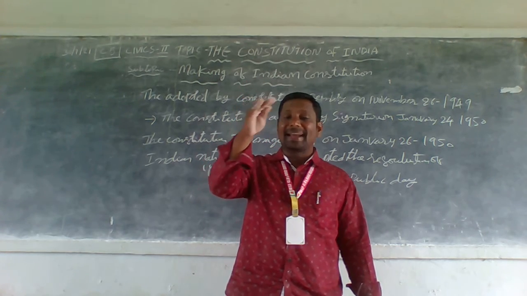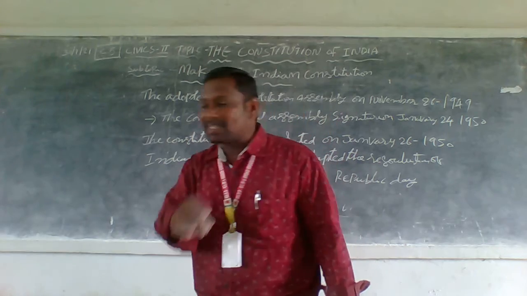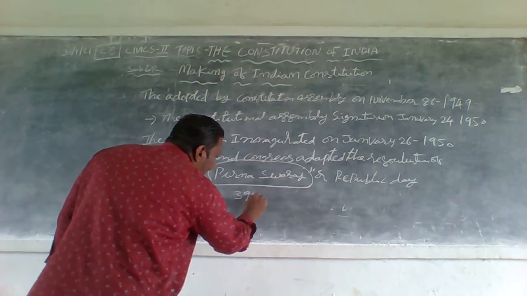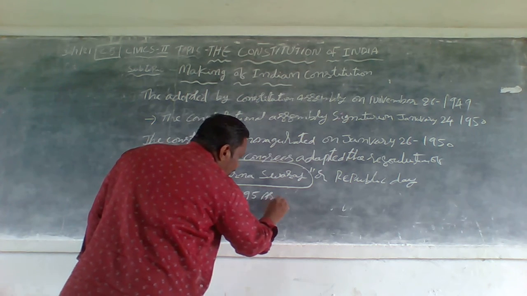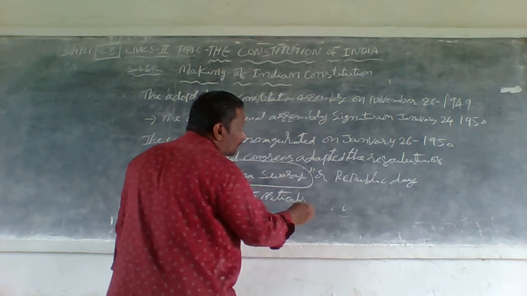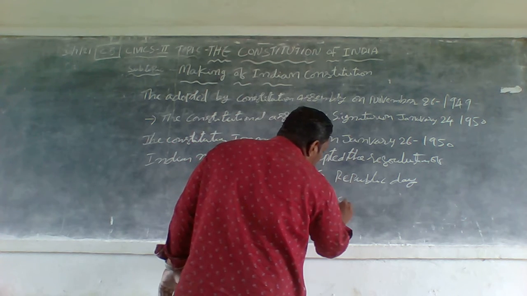Totally, the Indian Constitution has 395 articles and 8 schedules.